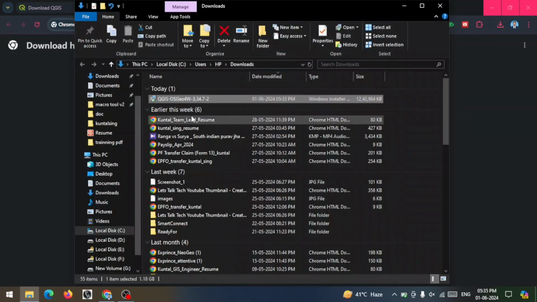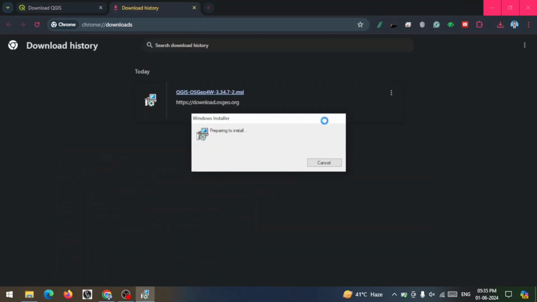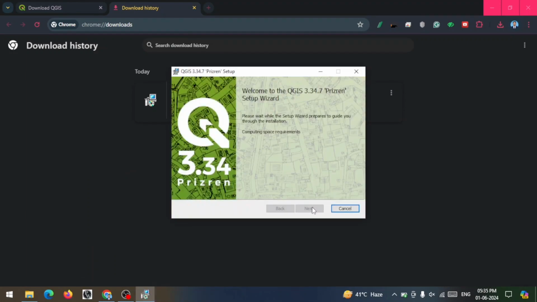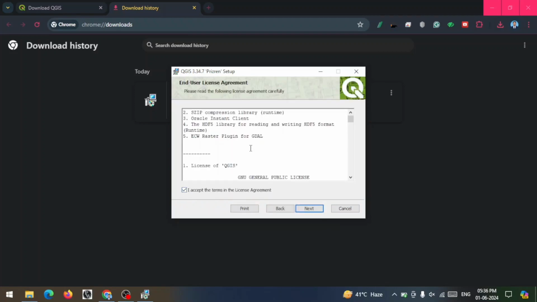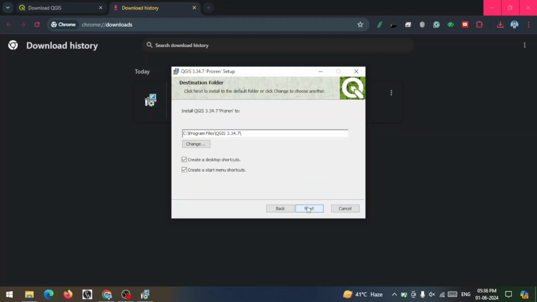After this download is completed, go to the file and click on it. You can see the install process is started. Just click on the next button, accept the terms and conditions, and after that click on next, then click